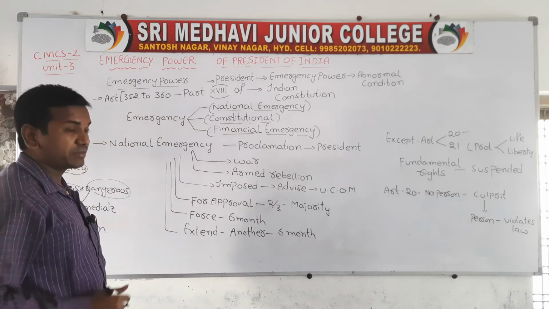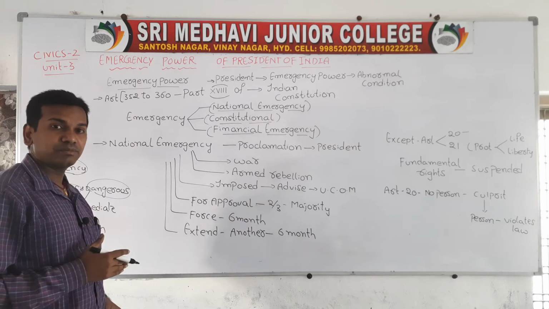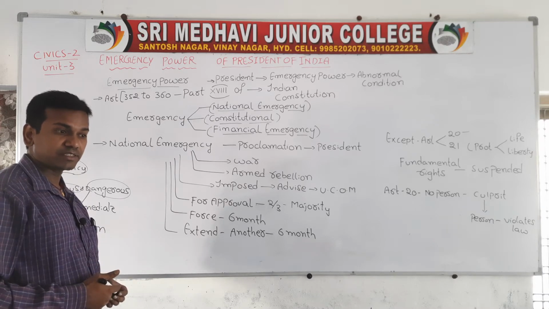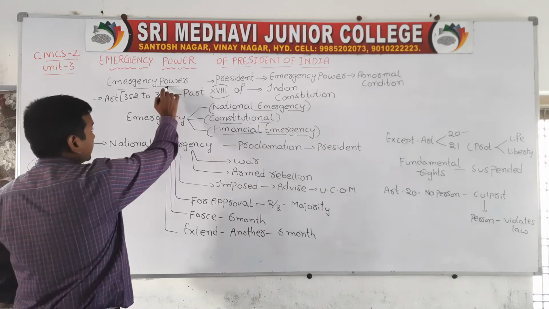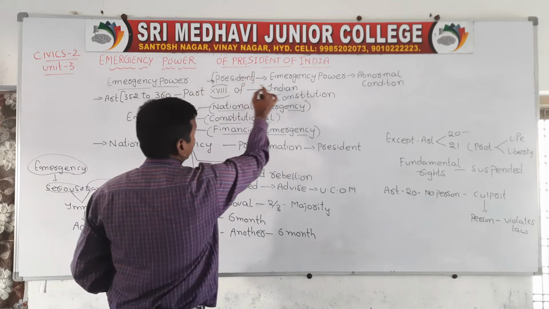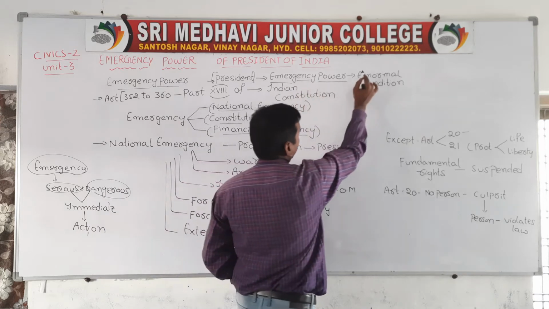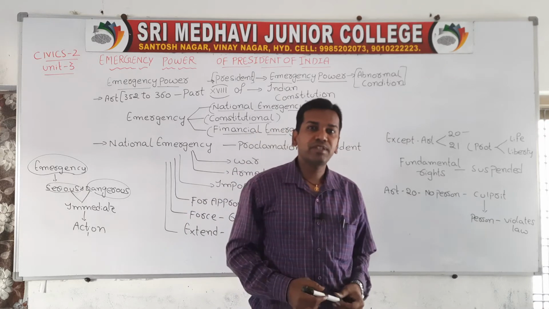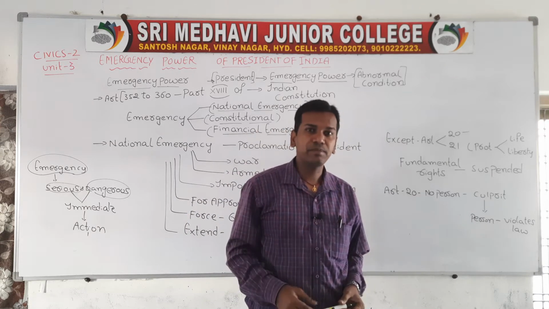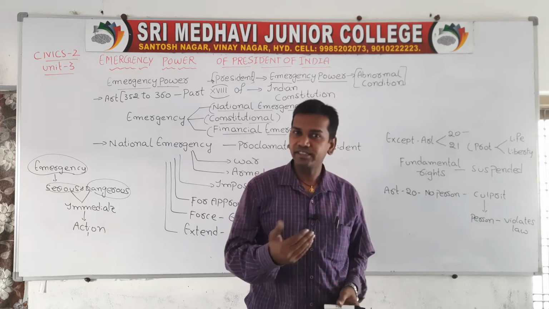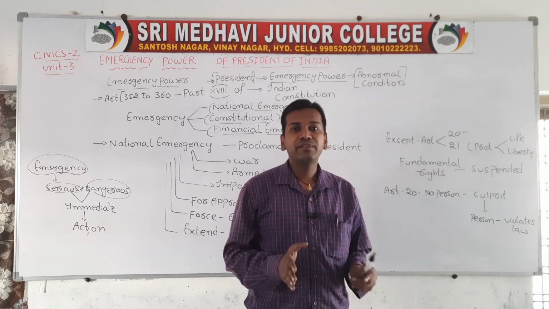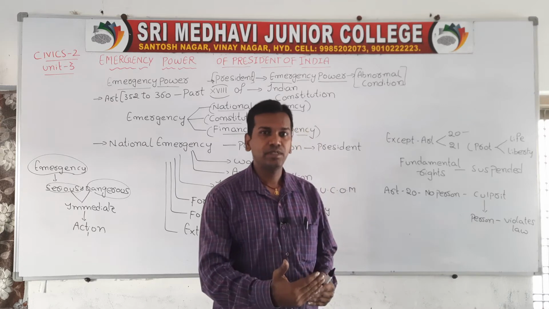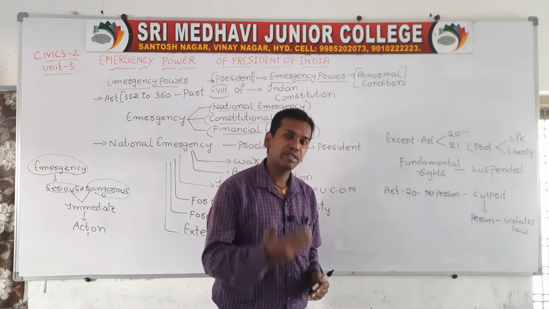Already we have discussed that emergency is a situation in which dangerous conditions prevail and you immediately need some action. And what is the power of the President? The President has emergency power, which he gets only during some abnormal condition. During normal circumstances, all the powers are under the control of the Prime Minister. The Prime Minister will conduct day-to-day activities, delegations, international meetings, etc. Whenever the conditions are normal, the Prime Minister conducts all day-to-day activities. All the real power is under the control of the Prime Minister only.